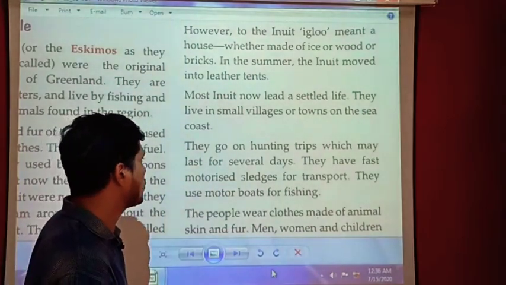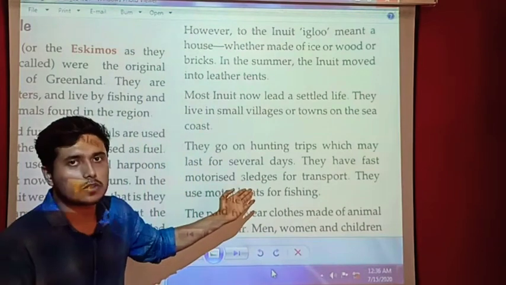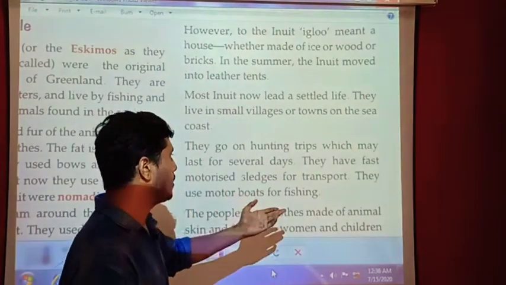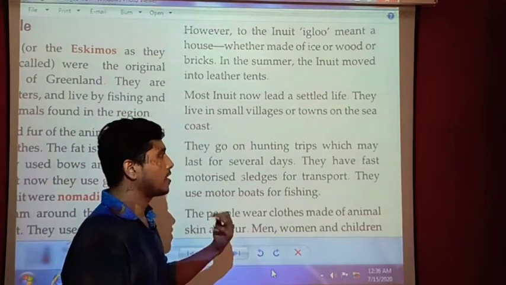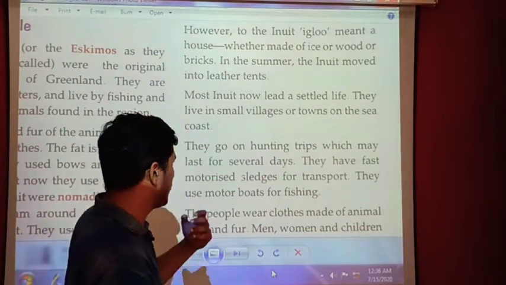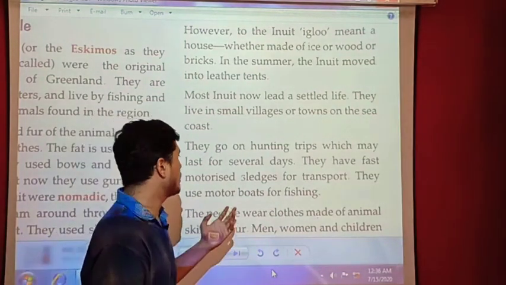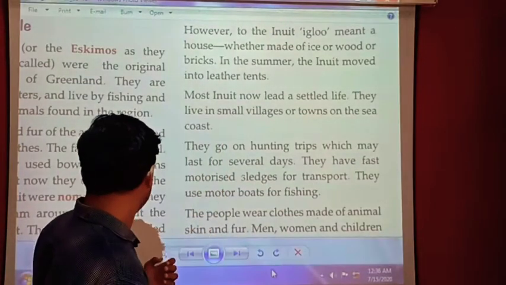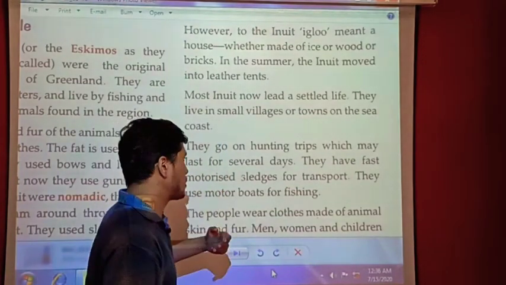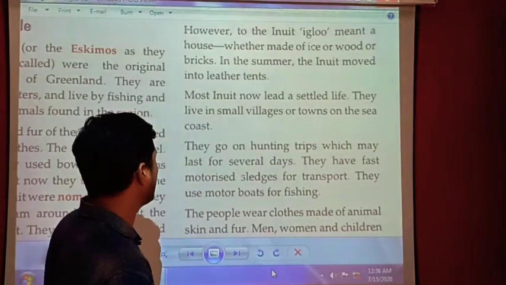They have fast motorized sledges for transport. Earlier they were using sledges with dogs tied in front of them, but now they have the motorized sledge, which means their transportation has become fast. They use motor boats for fishing. Earlier they were using boats like kayaks, but now they are using motor boats, which is again an improvement in their transportation.